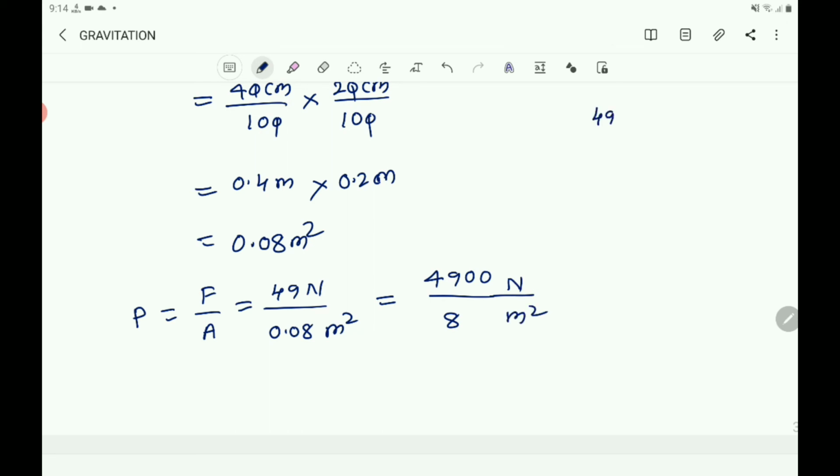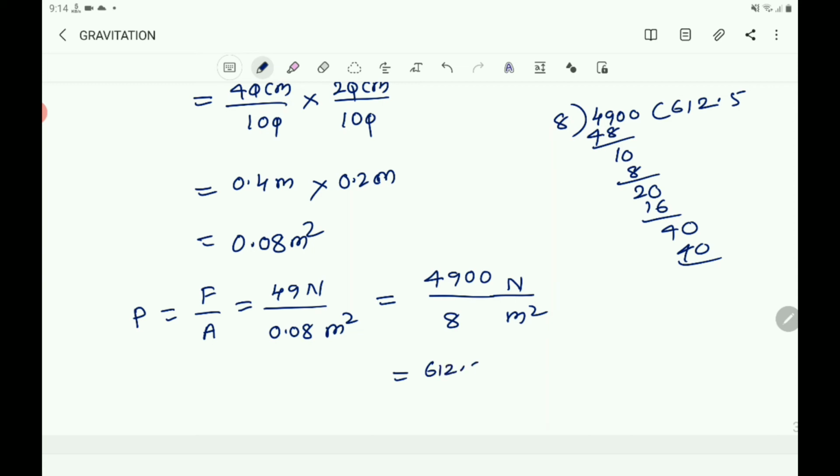Then you write 4900 divided by 8. 8 6s are 48, 1 is remaining, 8 1s are 8, 2 is remaining, then 8 2s are 16, 4 is remaining, put 0, that is 8 5s are 40. So you will get 612.5 N m power minus 2. So in the second case, the pressure exerted by the 40 centimeter into 20 centimeter is 612.5 N m power minus 2.